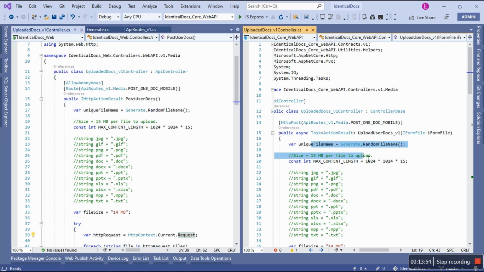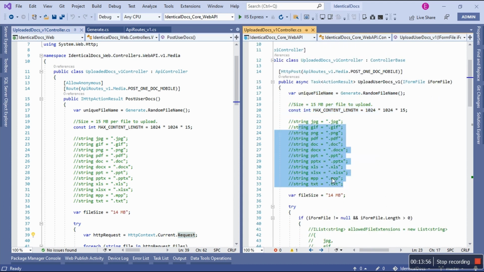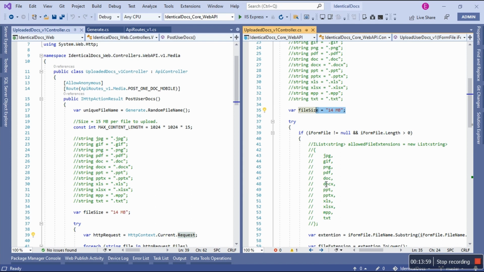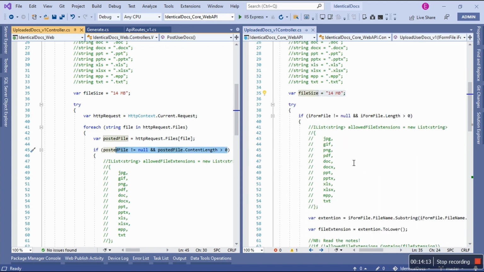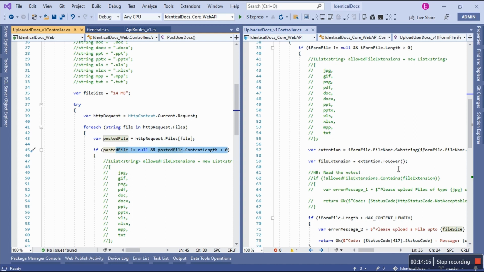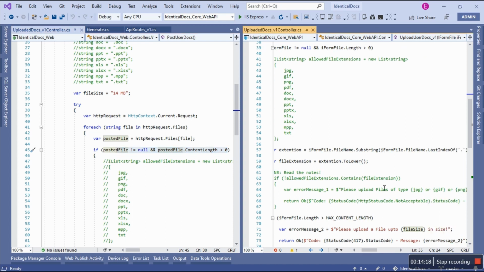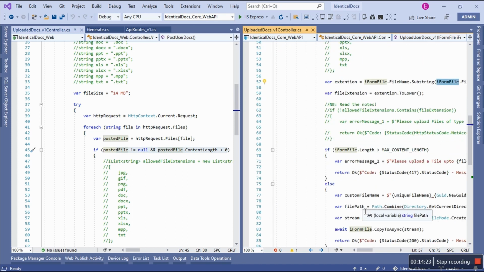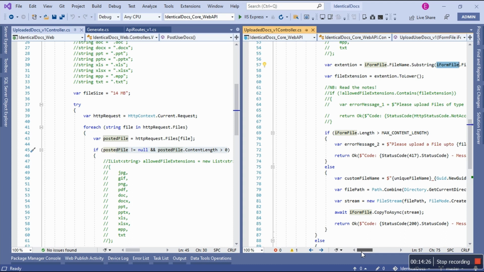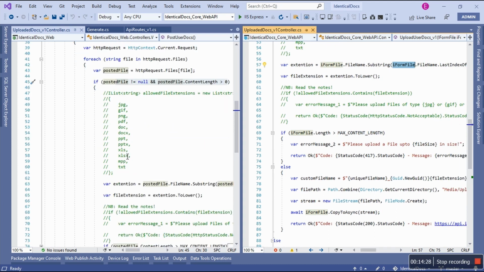Okay, this is the same. This is the same. This is the same. And I check. See, I have a try and catch block where I say if IFormFile, that entire object, is not null and IFormFile.Length is greater than 0, the same thing I have here. Okay, I'm just showing you the difference, and then I keep on using IFormFile to get the name. Look at the status codes in .NET Core as opposed to .NET Framework.